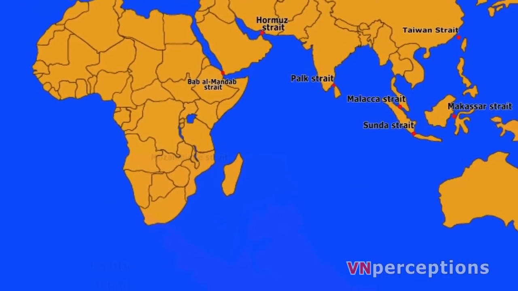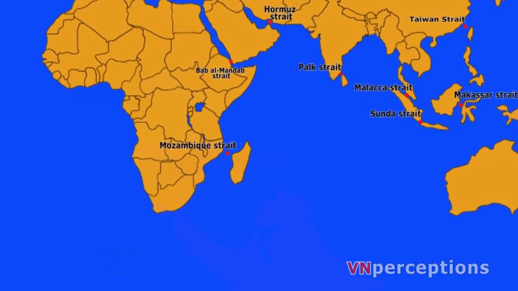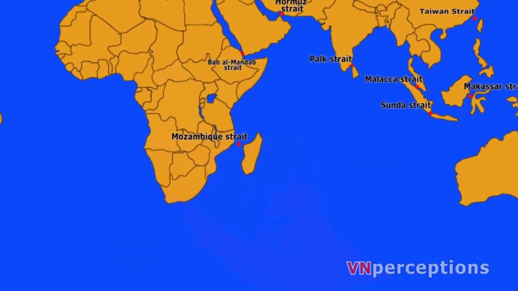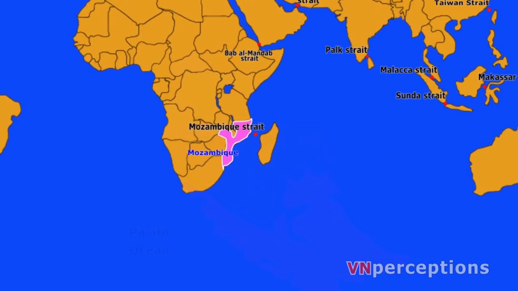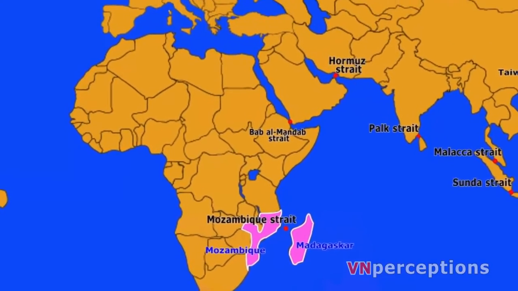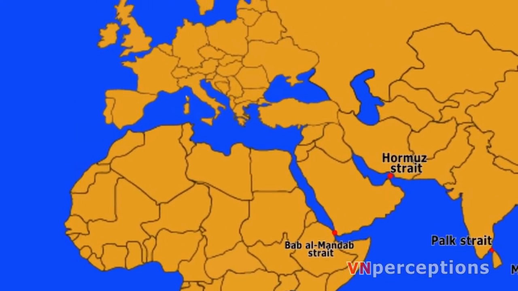Next one is the Mozambique Strait. Mozambique Strait lies in the Indian Ocean. It separates Mozambique, which is the mainland Africa, and Madagascar. Let us have a look at the straits that lie around the Mediterranean Sea.